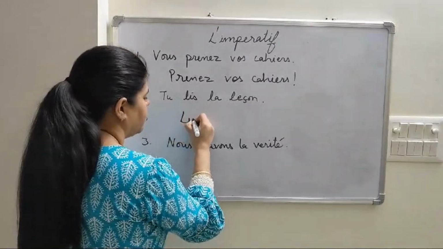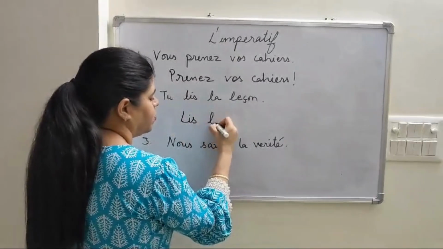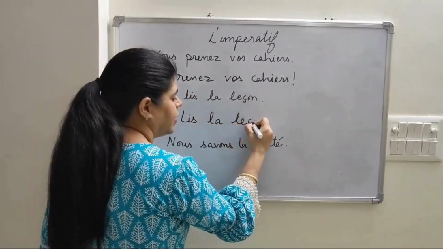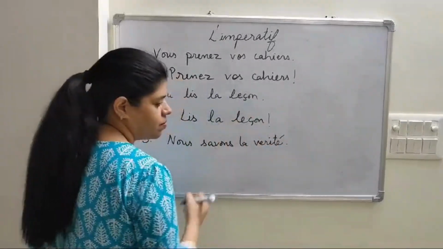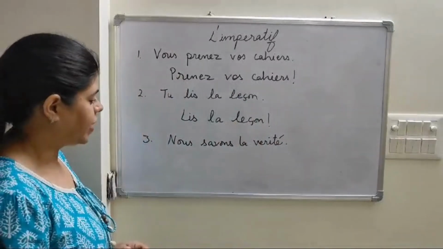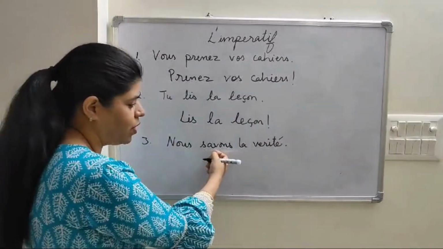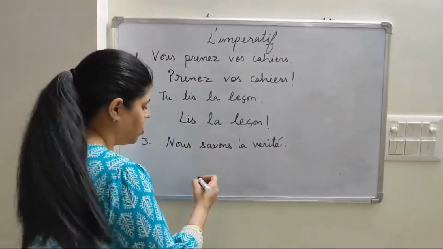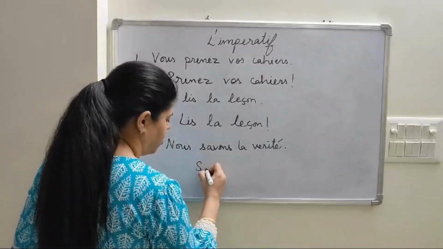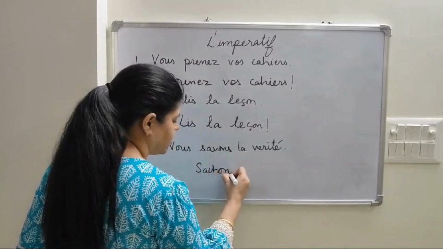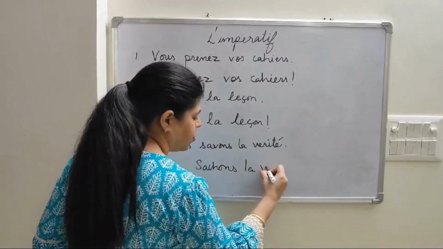So, I'll again remove tu and the answer would be lis la leçon. Next one, nous savons la vérité. Now this is the savoir verb, which is an exception, and the conjugation is sachons. So I'll write sachons la vérité.